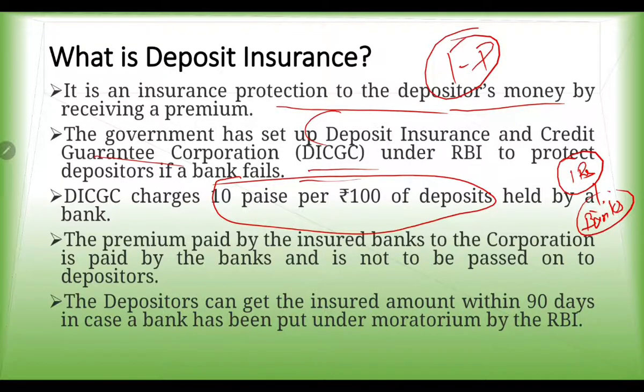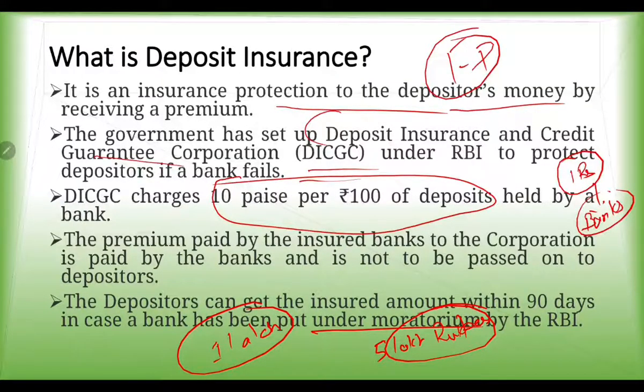So what amount of sum would be insured? There would be an insurance of 5 lakh rupees. Suppose you have deposited around 1 lakh rupees in your savings bank account, and in the upcoming time the bank is not performing well, so RBI puts it under moratorium. It is not functioning well, it doesn't have the capacity to pay back, and there are various fraud activities going on in the bank, so RBI puts it under moratorium.